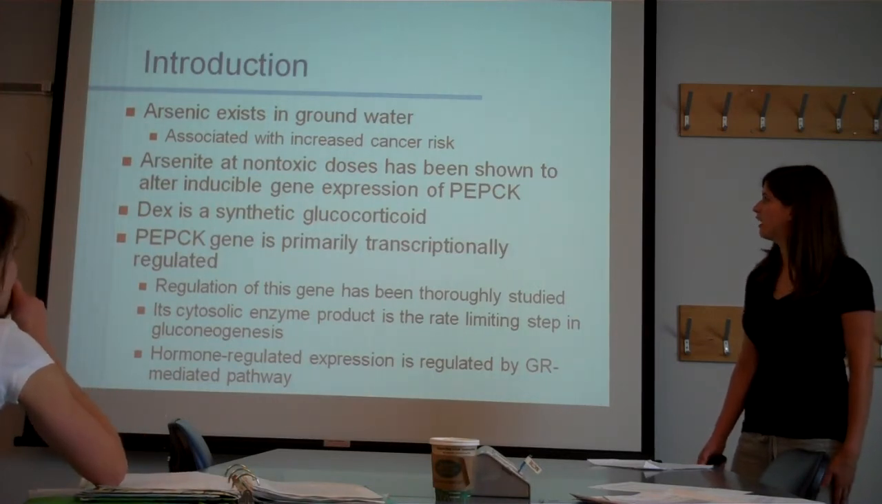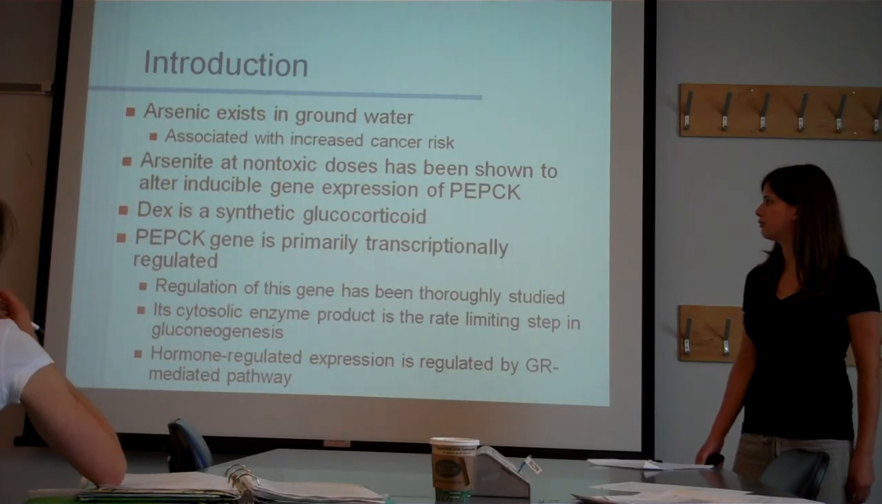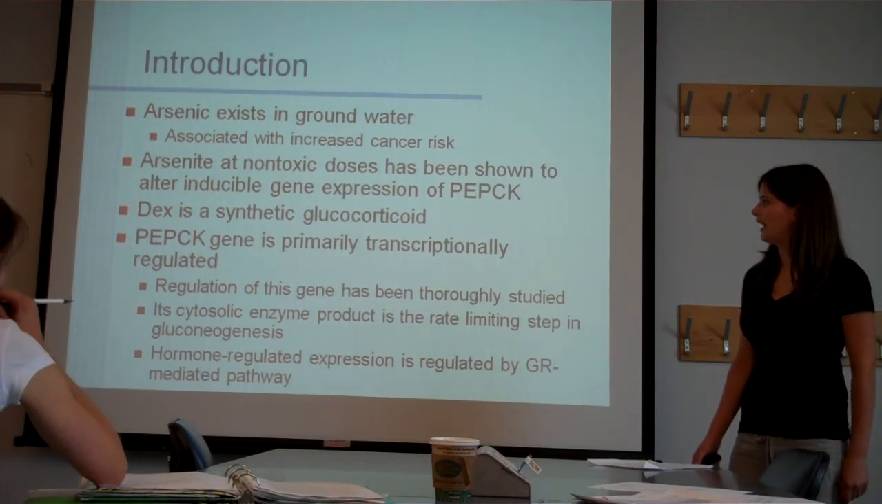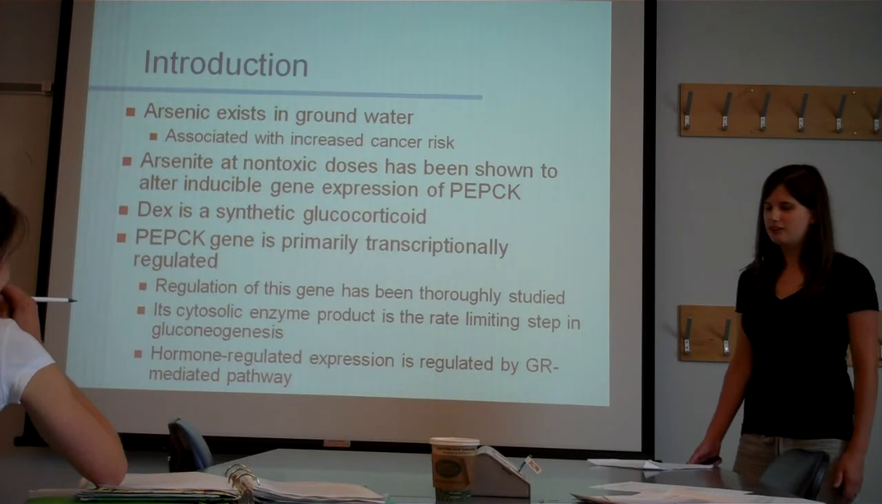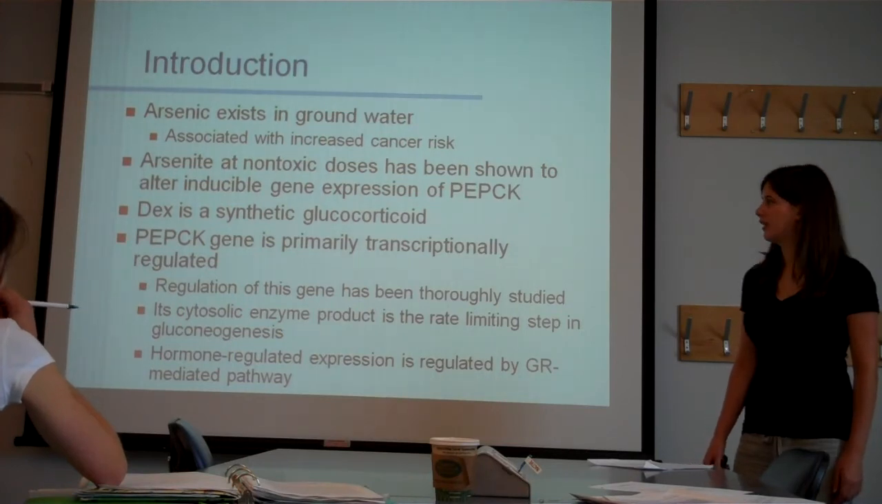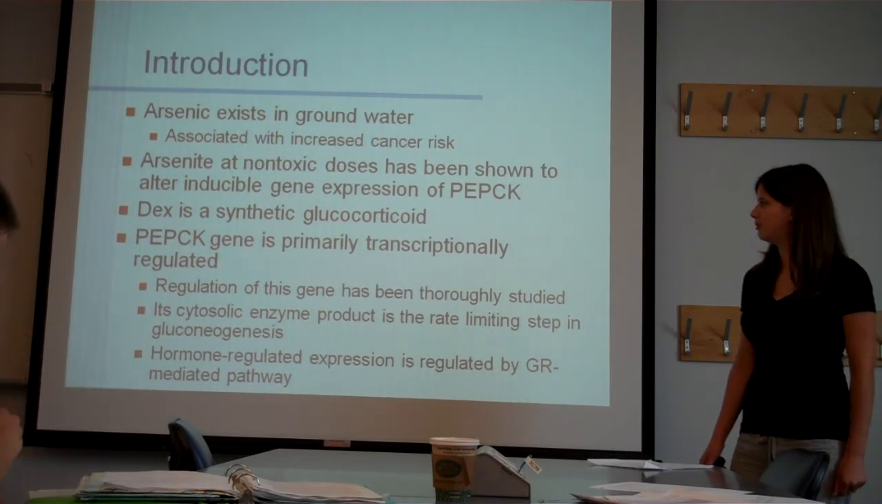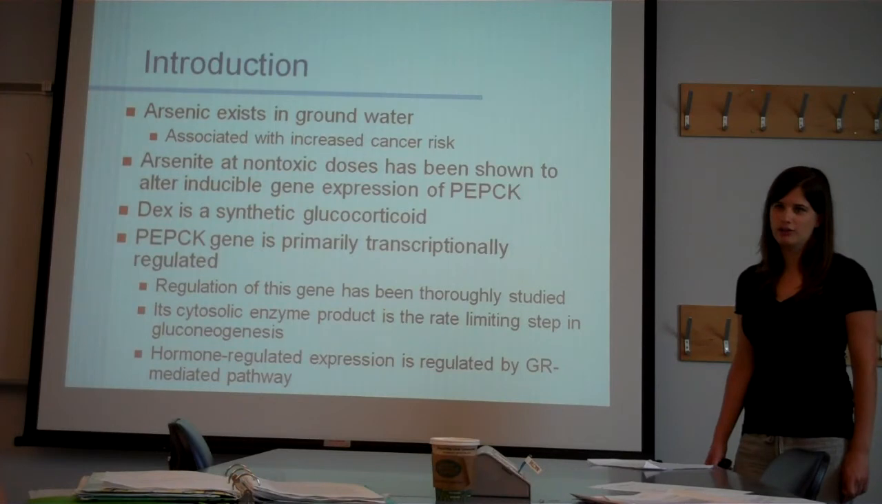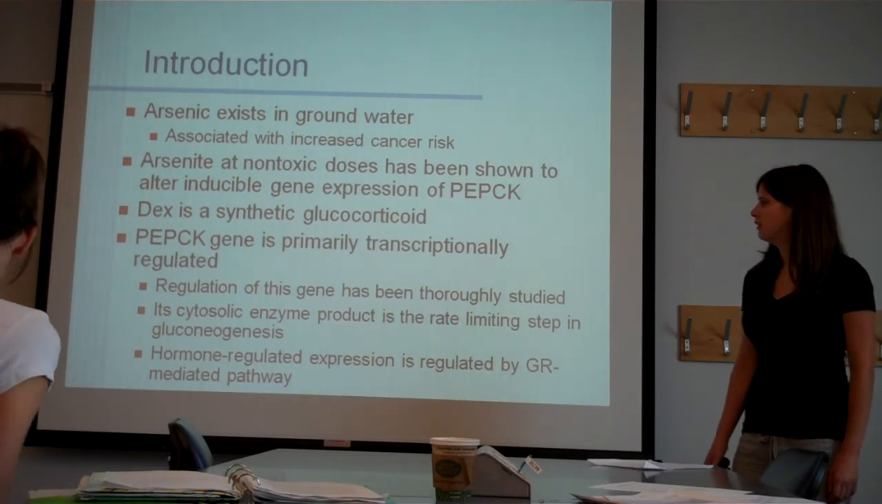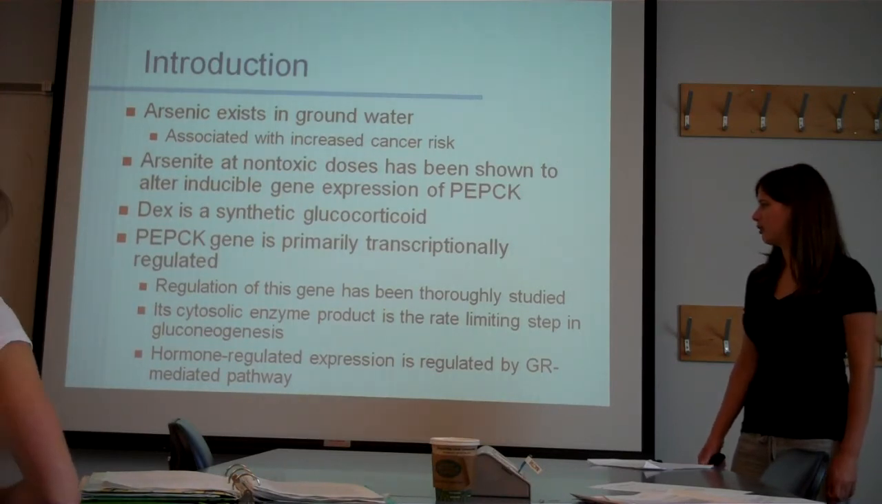Arsenite in non-toxic doses has been shown to alter inducible gene expression of the PEPCK gene. DEX is used in the study as a synthetic glucocorticoid. The PEPCK gene is primarily transcriptionally regulated, and it's been studied really well, so it's a good model gene. Its cytosolic enzyme product is a rate-limiting step in gluconeogenesis, and hormone-regulated expression is regulated by a GR-mediated pathway.